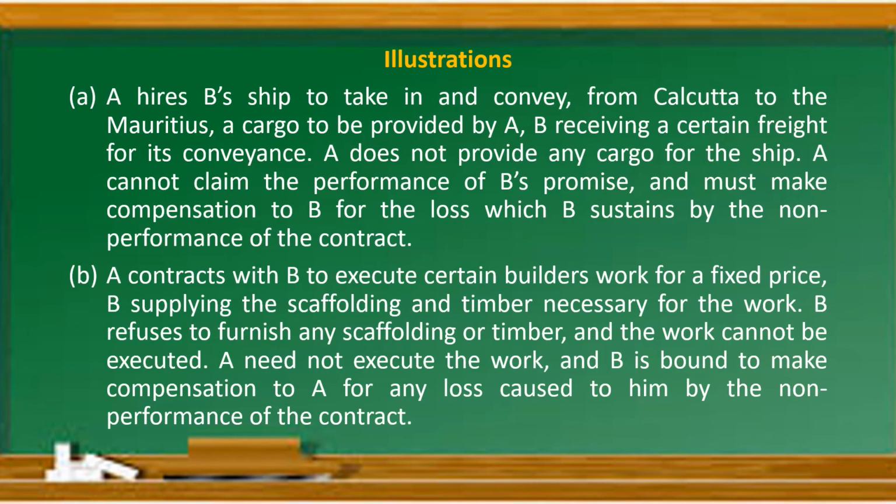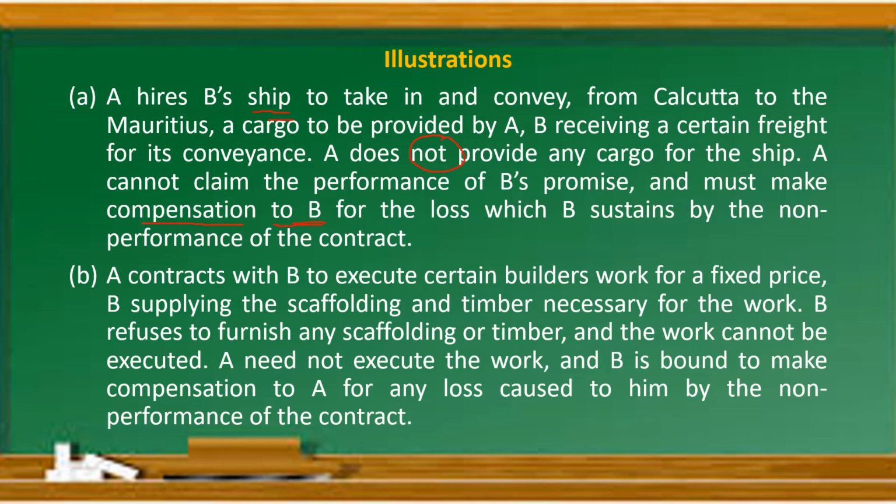A hires B's ship to take in and convey from Calcutta to Mauritius a cargo to be provided by A. Right? A has taken a ship of B's and he wants to put a cargo in that ship. B receiving a certain freight for its conveyance. He is taking some charges for that. A does not provide any cargo for the ship. In that case, A cannot claim the performance of B's promise and must make what? Compensation to B for the loss which B sustains by the non-performance of the contract.